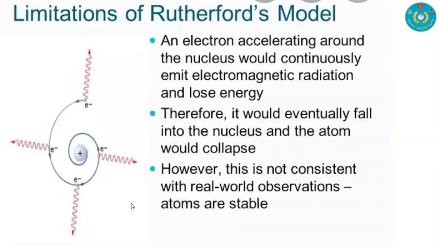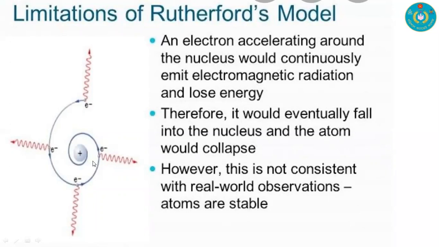Here, an electron accelerating around the nucleus would continuously emit electromagnetic radiation and lose energy. Therefore, it would eventually fall into the nucleus, and the atom would collapse. However, this is not consistent with real world observation.